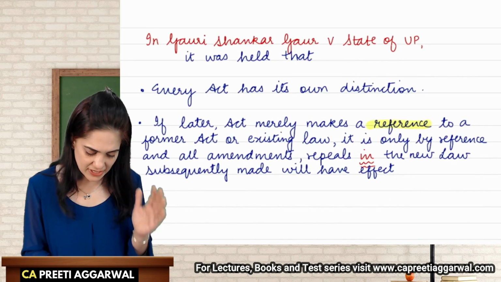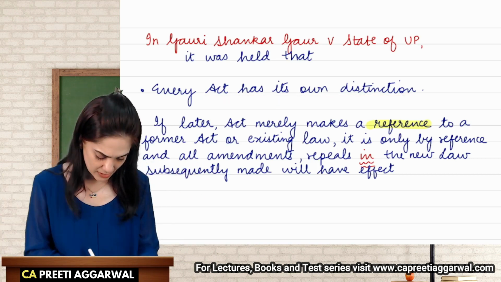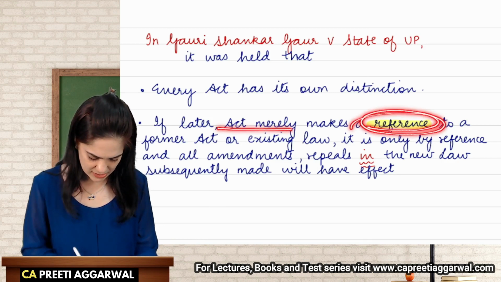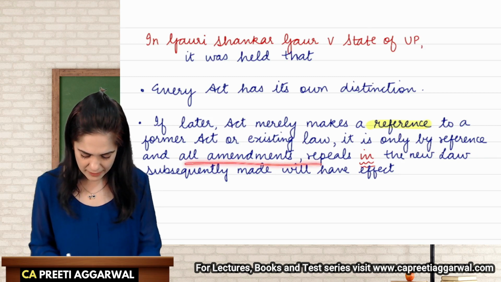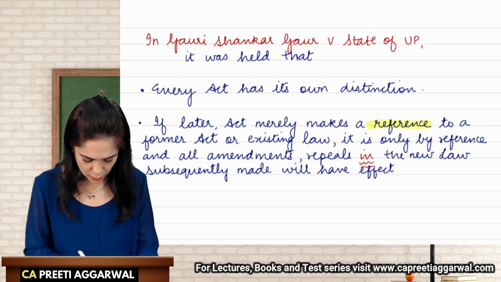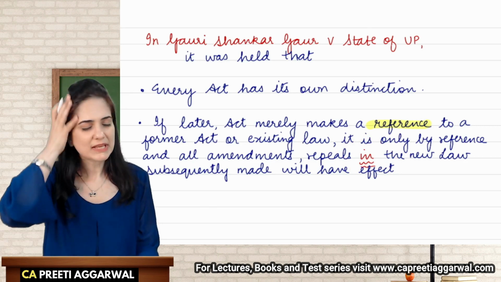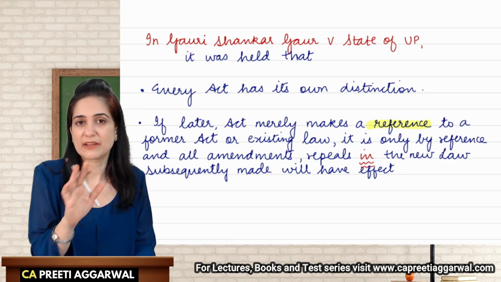Now, every act has its own distinction, its own uniqueness. If a later act is merely making a reference to the former act, it is only by reference, and all the amendments and repeals in the new law will be in effect. So it simply says that if we are making a reference to the earlier law, it is just by reference.